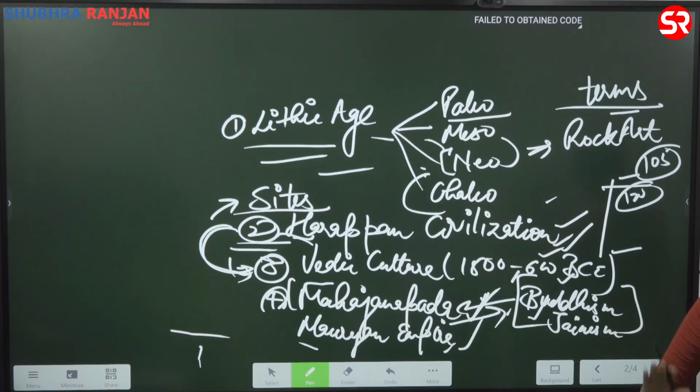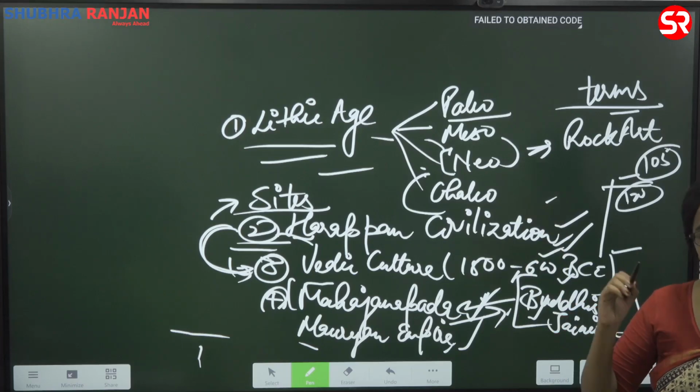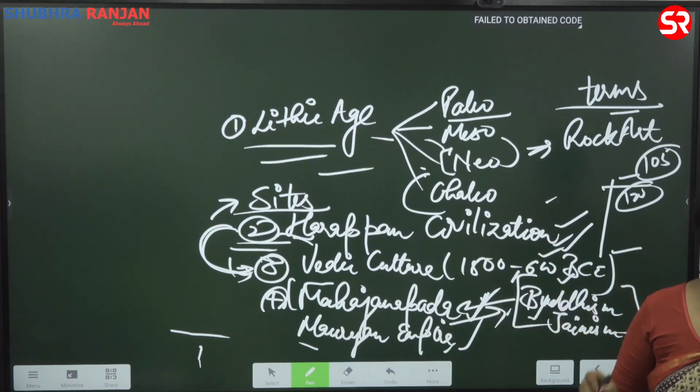Again, you are not history students, you cannot go into each and every detail. What is the way to prepare for it? Go through the newspaper. If there is something new in the newspaper, for example, excavations at Rakhigarhi were happening. When excavation was happening there, was it not covered in the news? It was covered in the news. So you don't need to go to the ASI manual. You just need to read your newspaper.